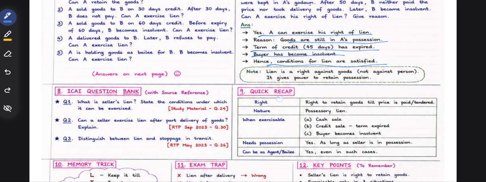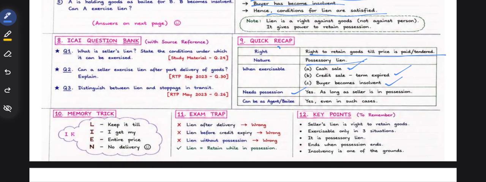Okay, what is the right to retain goods till the price? It is possessory lien. When exercisable? Cash sale, credit sale when expired, buyer becomes insolvent. Needs possession? Yes, as long as seller is in possession of the goods, then only he can exercise the lien. Even if he is in possession as agent or bailee, even in such cases he can exercise the lien.